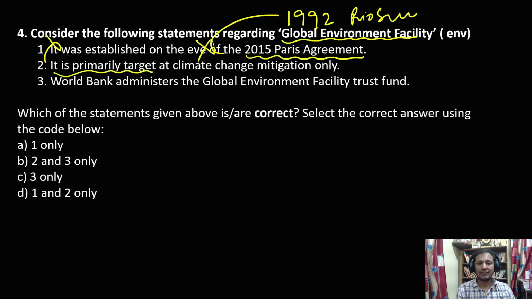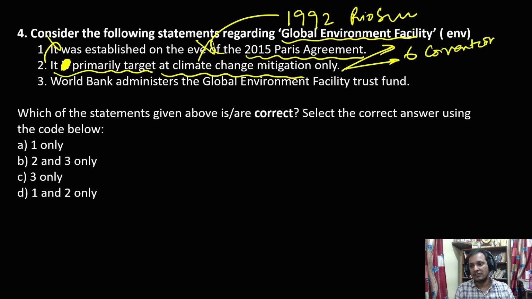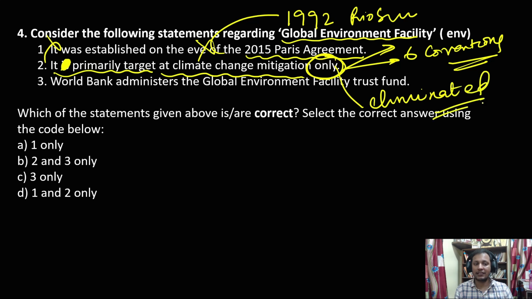Its primary target is climate change mitigation only. No, it is targeting many things. Around 6 conventions are covered under GEF. So it is not only targeting climate change. So here you see the word only, it can be eliminated.